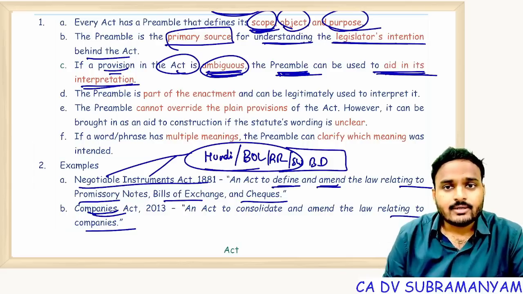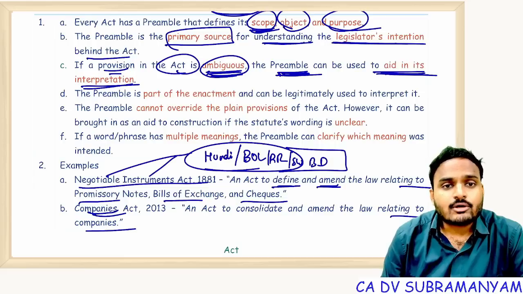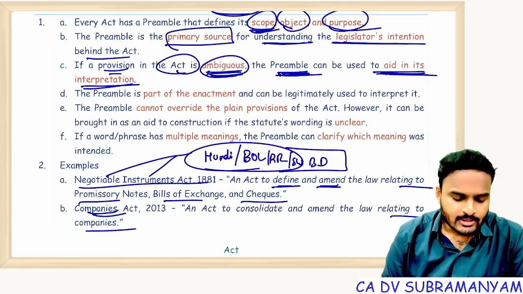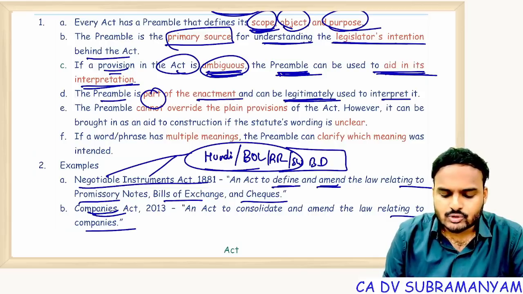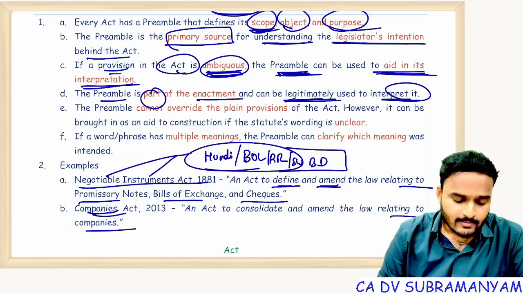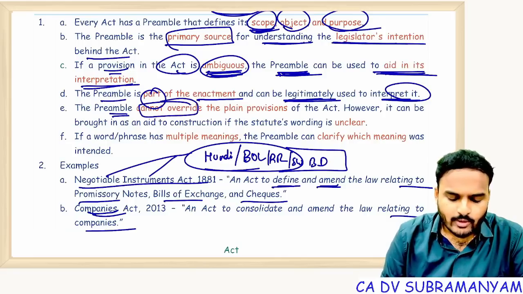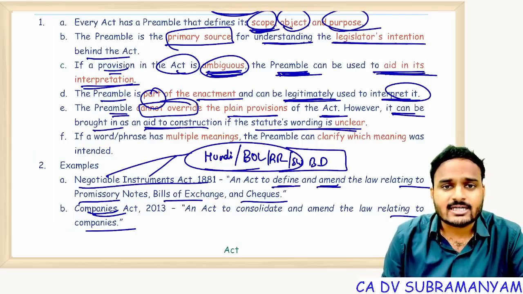So if any provision in the act is ambiguous, then refer to the preamble so that you will get an aid to interpretation. You can take support for a valid interpretation. The preamble is a part of the enactment and can be legitimately used to interpret it. However, the preamble cannot override the plain provisions of the act. However, it can be brought in as an aid to construction if the statute's wording is unclear.